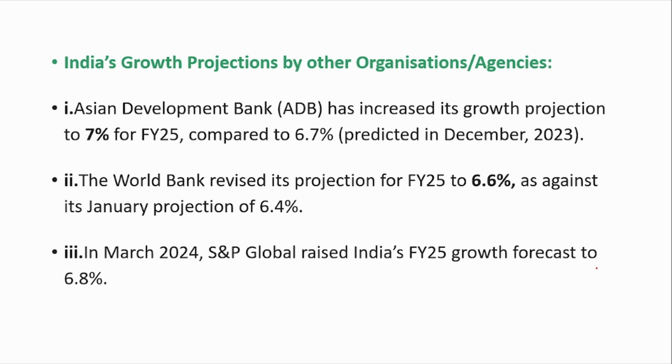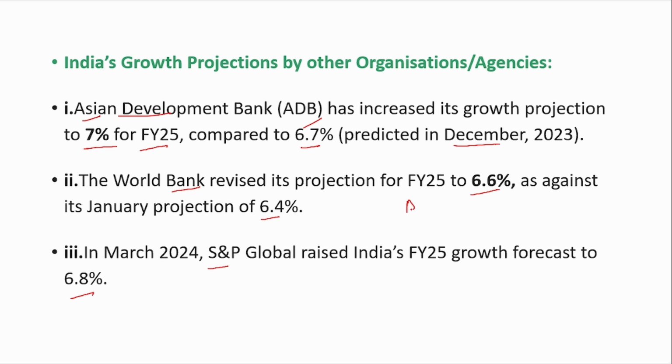Now, what are the other projections made by other organizations? ADB has projected 7% for financial year 25 compared to 6.7% previously in December 2023. So first it had projected 6.7%, then it increased to 7%. The World Bank has also increased to 6.6% from the previous projection of 6.4%. S&P Global has also projected around 6.8%.